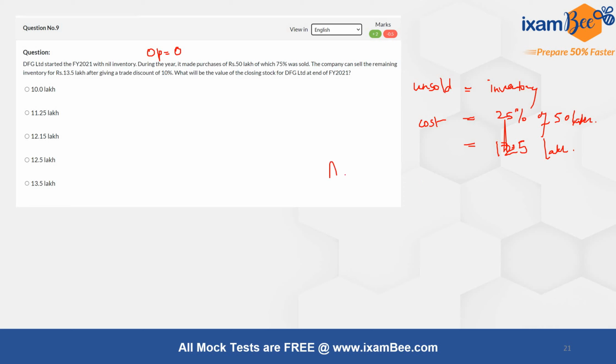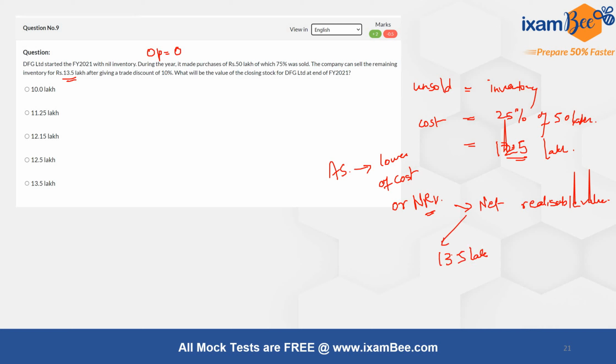Okay, now the accounting standard related to inventory states that the inventory should be valued at lower of cost or NRV, right? So I know my cost. Now I need to know my NRV. What is NRV? NRV is the net realizable value. That means how much I can actually get by selling this inventory. So I have been told that this inventory can be sold at 13.5 lakh. So is this my NRV?